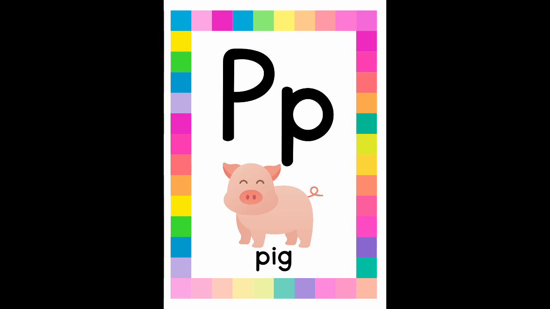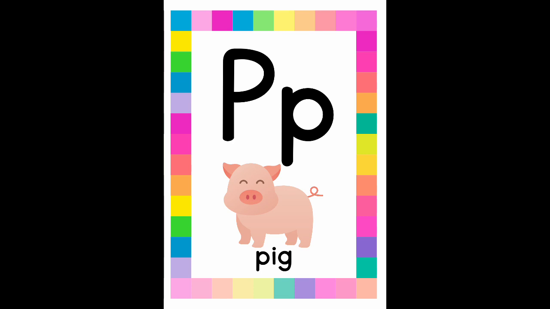Wonderful scholars, when you look at your screen, you will see the letter P. You would see it capitalized and lowercase. P is a consonant, and it can be at the beginning of words, words like pig or pony or pond. P can also be in the middle of words, like grape, hippo, and apple.